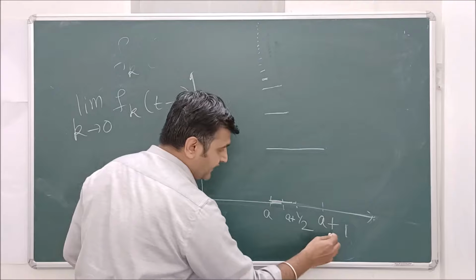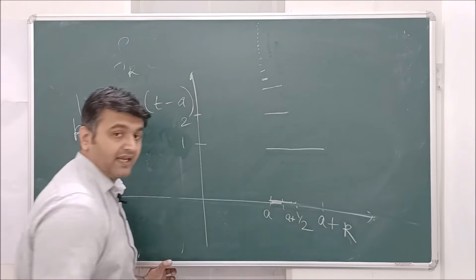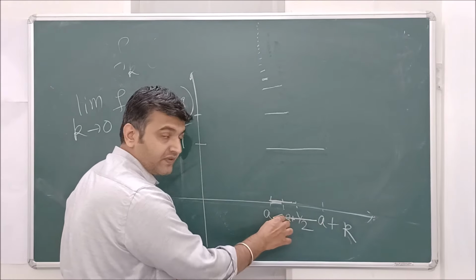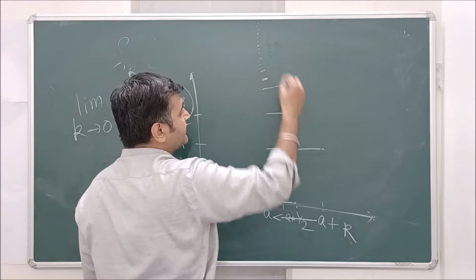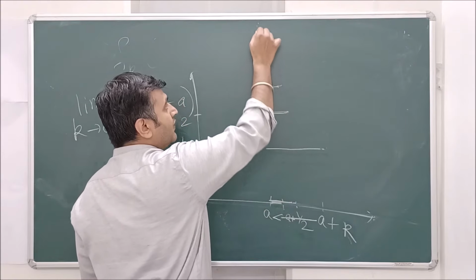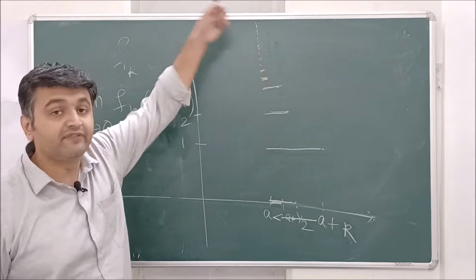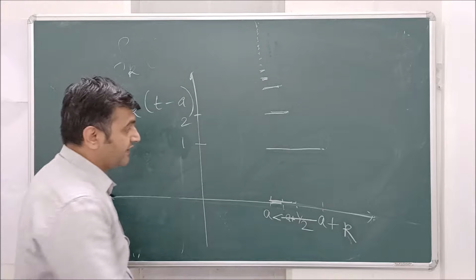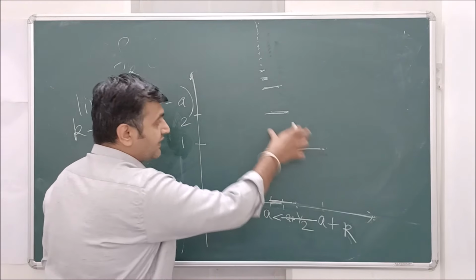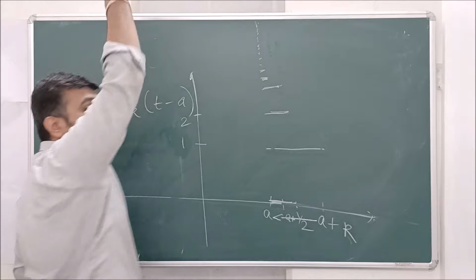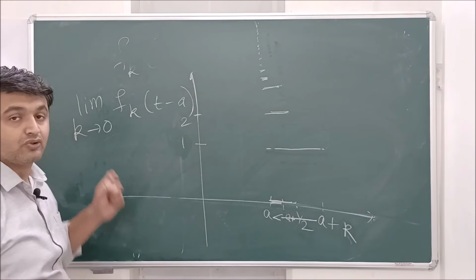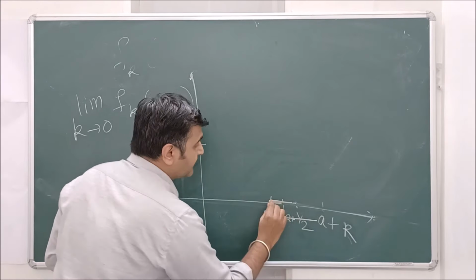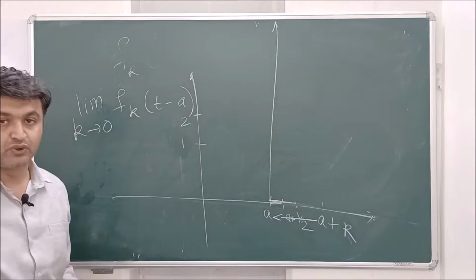As you can see, as k approaches 0, a plus k approaches a, and this sequence of step functions takes higher and higher values, going towards infinity, because as k goes to 0, 1 by k goes to infinity. That's the justification that as k goes to 0, this shoots up.